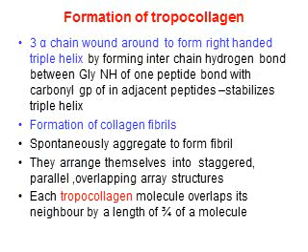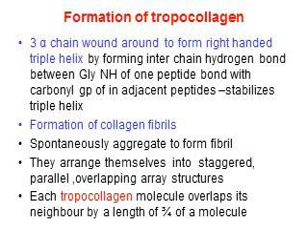Now, how the formation of tropocollagen occurs. Three alpha chains wind around to form a right-handed triple helix by forming interchain hydrogen bonds between the amide group of glycine and the carbonyl group of adjacent peptides, and that stabilizes the triple helix. So there is hydrogen bond formation between the amide group of glycine and the carbonyl group of the adjacent polypeptide.